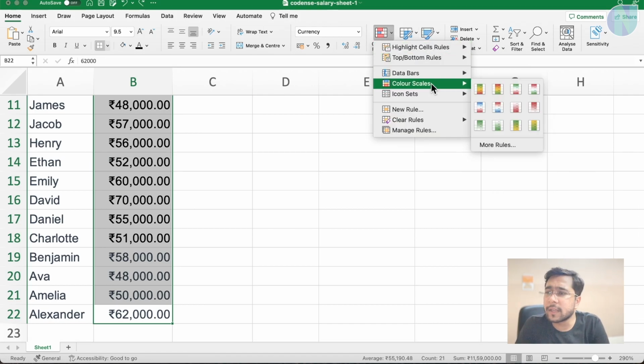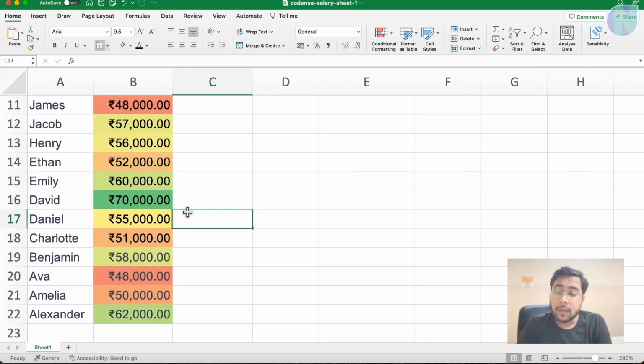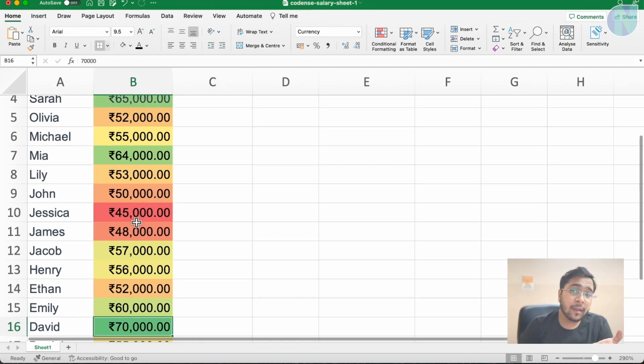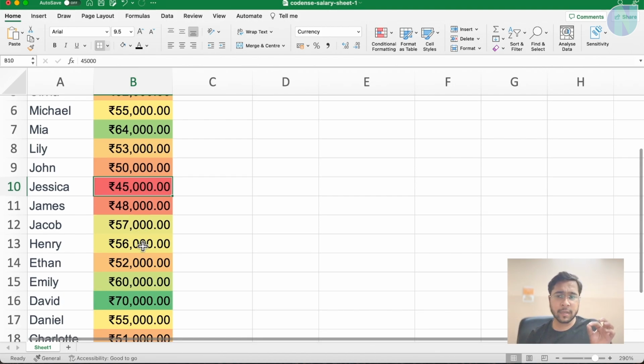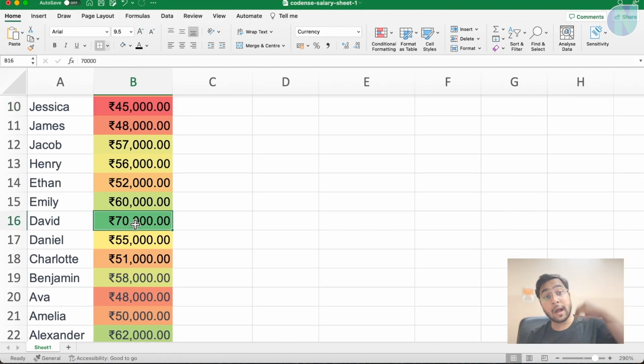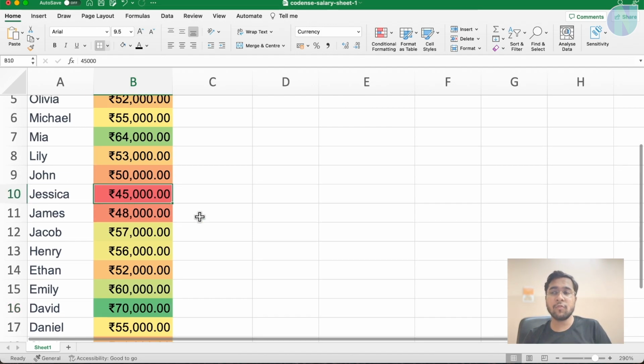Now here you have color scale. Now, the more the value, the greener the color, the smaller the value, the redder the color. So it has separated the colors like red, orange, yellow to green. It is kind of a heat map, if you know. Lesser the value, redder the color, greater the value, greener the color. So if the value is in between, it will be yellow. If the value is high, it will be green. Less value will be red.